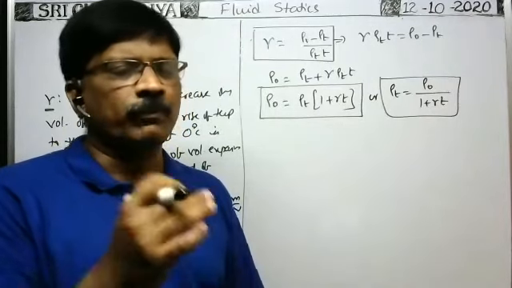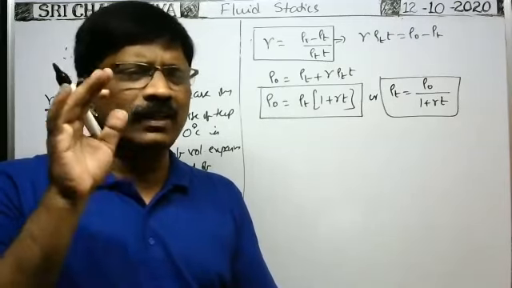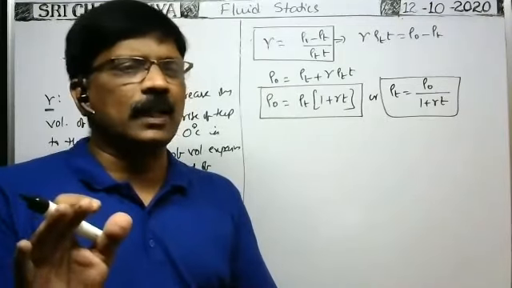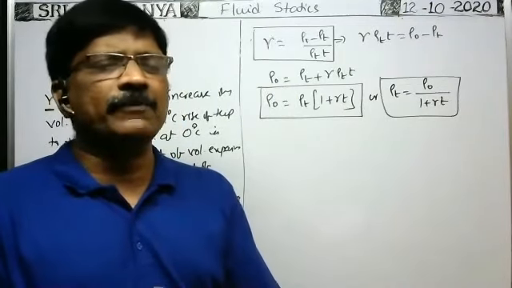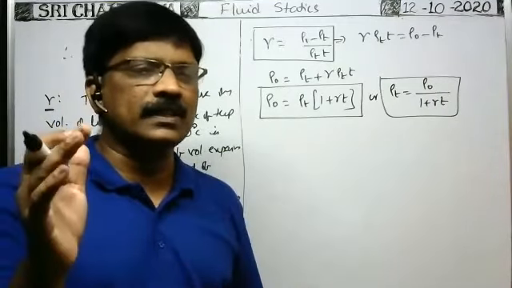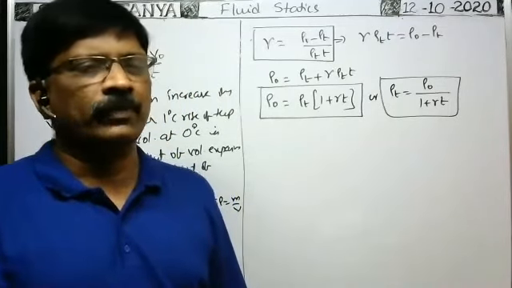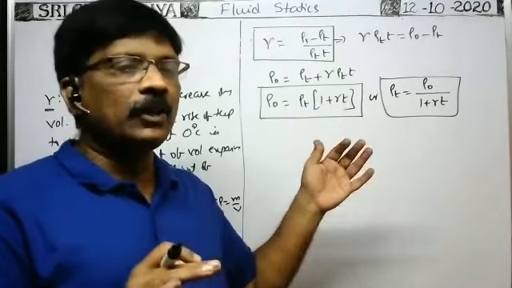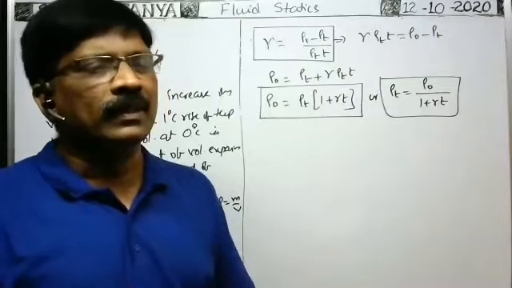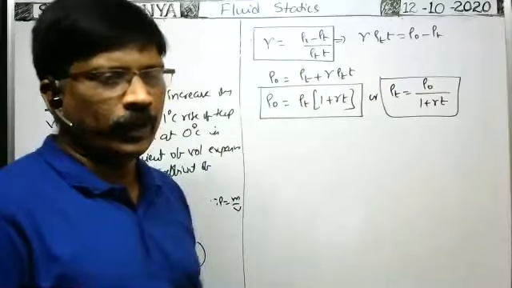In the case of gases, expansion of the gas is very large, even for a small rise of temperature. That's why from 0 degrees centigrade onwards, we have to consider the expansions. But in the case of solids, expansion is not large at lower temperatures, so we should not consider the expansion of the solid from 0 degrees centigrade onwards. In the case of liquids, compared with solids, expansion is somewhat large. That's why from 0 degrees centigrade onwards, the expansion of the liquid is taken into account.